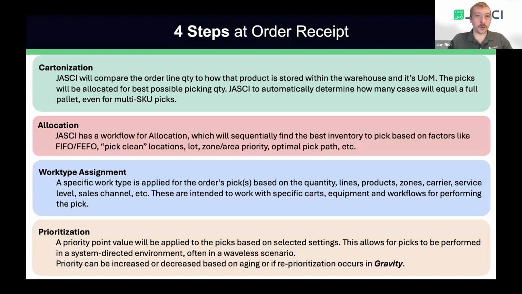So, Gravity is a tool that we've built in JASCI. It's a patented tool of ours that allows you to create profiles or groups of work that you want to constantly monitor how much is out there. And then you can choose to reprioritize all of the work in that profile, or one particular work or pick in that profile, to be either higher or lower priority, which will automatically feed that information to the pickers as they sign into their carts or to their picking flows. It's going to be reading real-time information of the highest priority picks to distribute to them for that zone that they're working in.